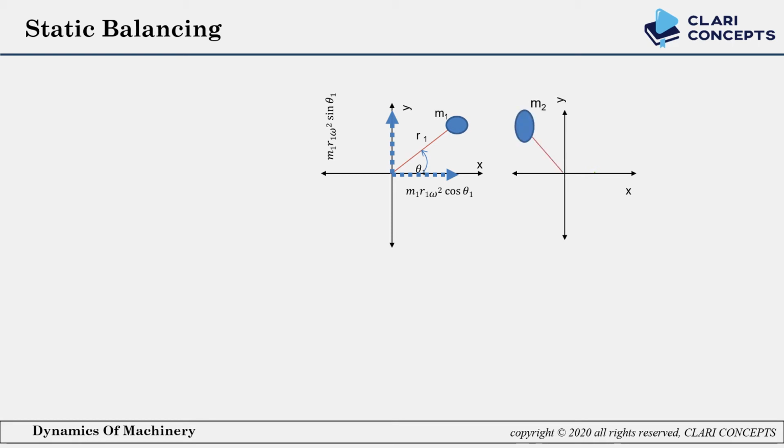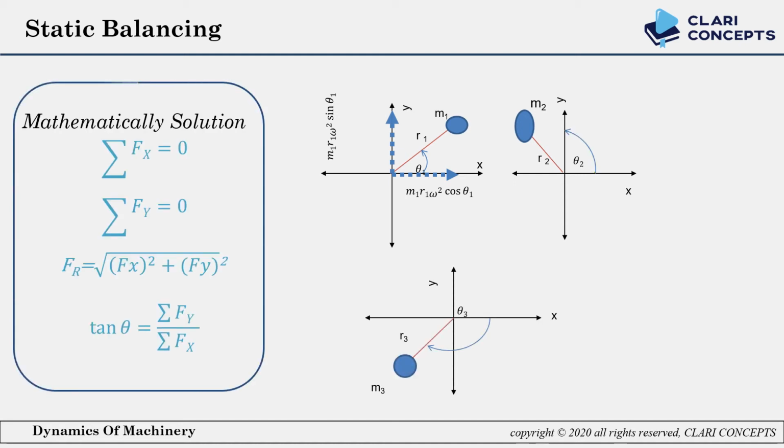and theta 3. The condition of the analytical method is summation F equal to 0, but here we have components of force. So summation of force equal to 0 is modified to summation Fx equal to 0 and summation Fy equal to 0, which shows that the force in the x direction will be 0 and the summation of force in the y direction should be 0.